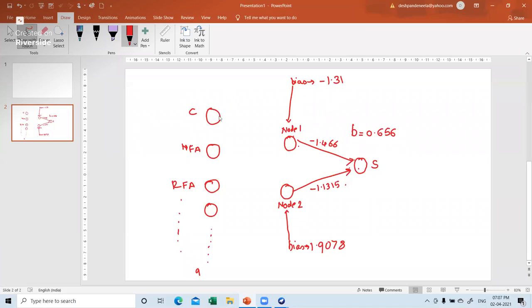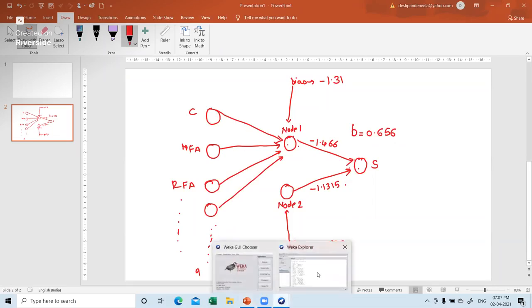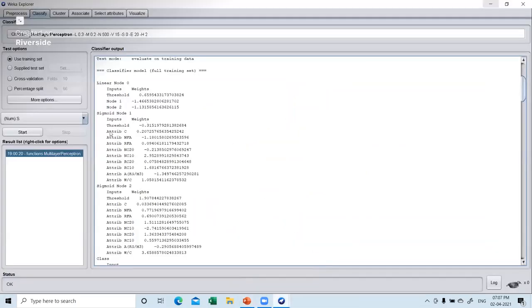Now what do you have to mark? You have to mark the connection between each input parameter and each of the nodes. So the connection will be like this. Okay, I'll draw it for node 1 first. So it will be in this way and the further things. One by one we can mark it over here. So just check out here. Now this is sigmoid node 1. I'll talk about this, this is a limitation. I'll talk about it. Node 1.